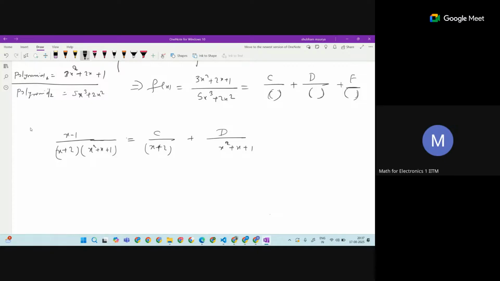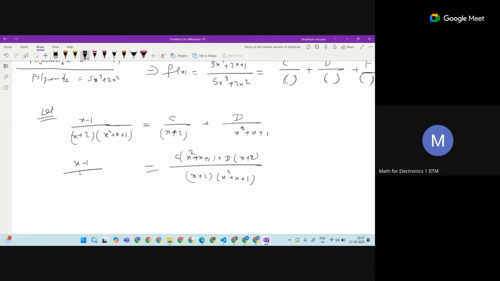So assuming this to be, let this be equal to this. You can write this one as c times (x square plus x plus 1), you can do this polynomial multiplication, plus (dx plus t) times (x plus 2). Assuming it to be this, proceed with this and take the right side as the same.